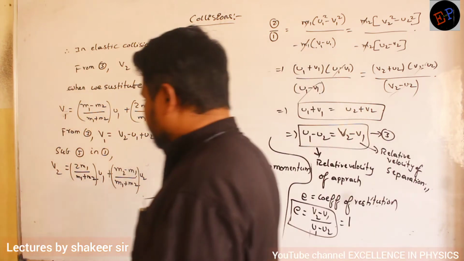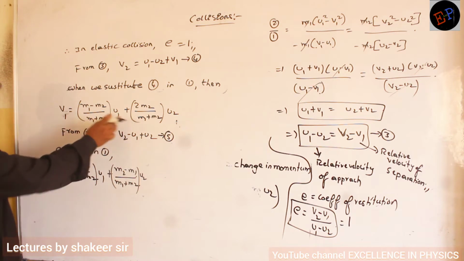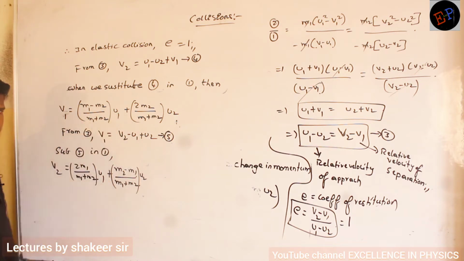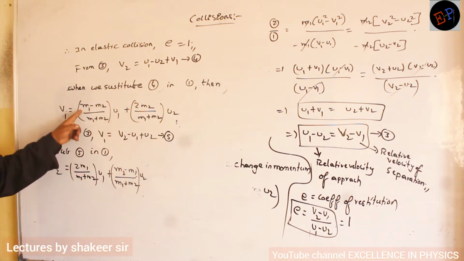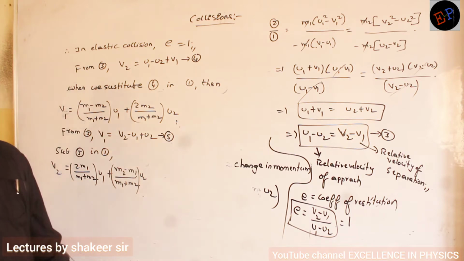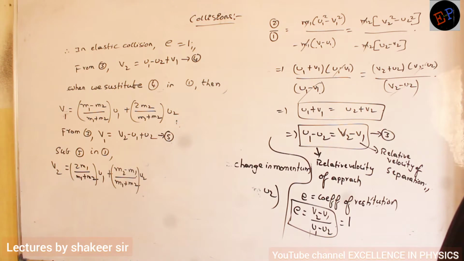Understood? That's it. So what are the V1 and V2 values? These are the velocities of the bodies after collision, and these are the equations for the final velocities. Okay? Definitely there is some symmetry between these equations. You try to understand the symmetry, then you can remember these equations. Here I have 2m2, here I have 2m1. Here I have m1 minus m2, here I have m2 minus m1. That is the only difference. Remaining everything is the same. Fine? That's it.